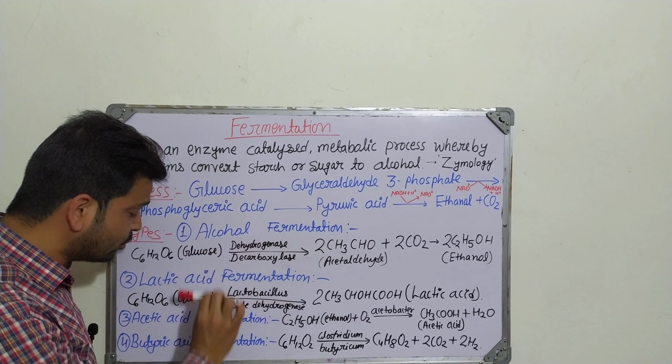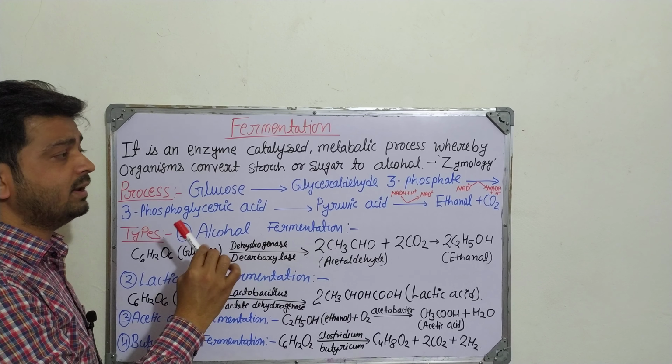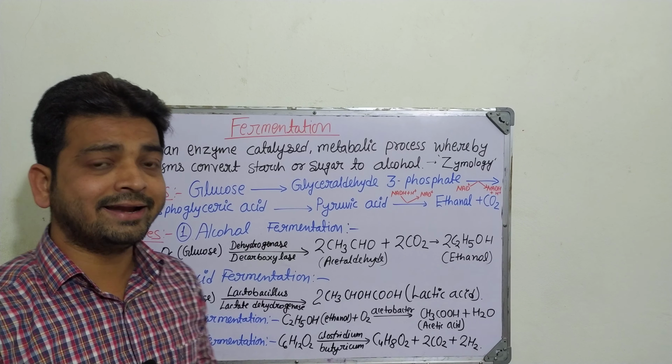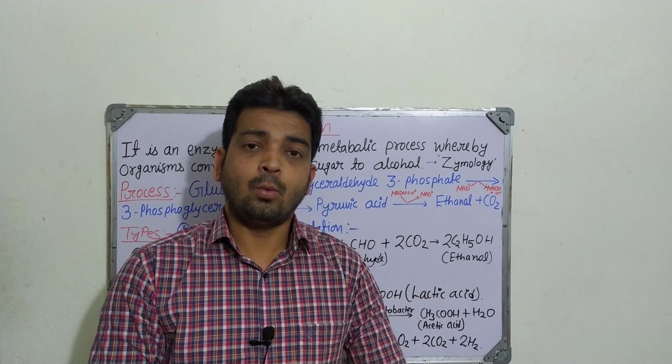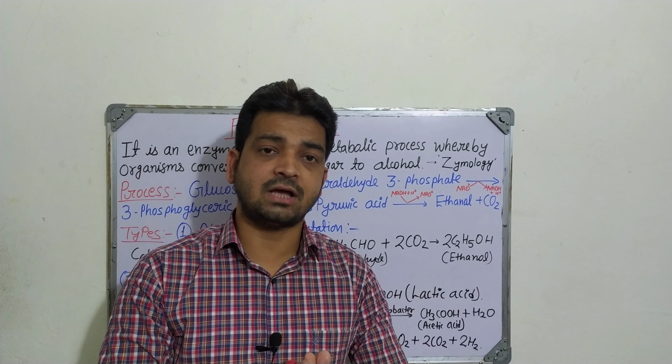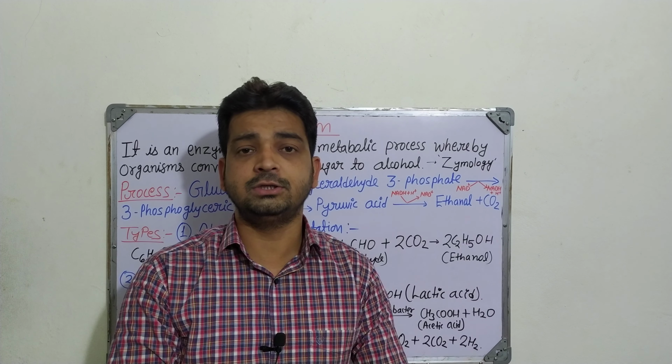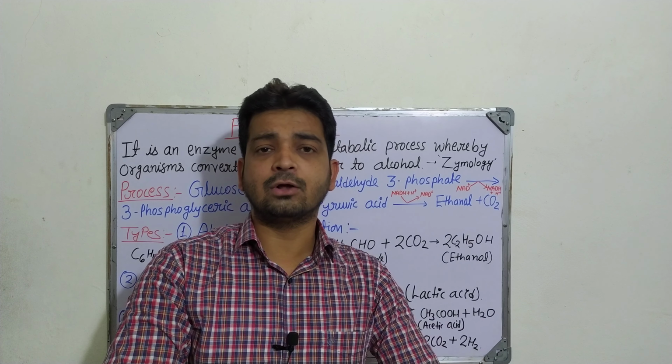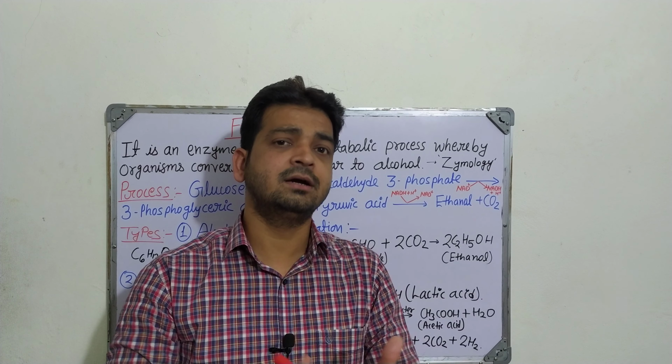So these are the 4 types of fermentation where basically things are getting converted into alcohol and related products. Whatever we subject in the presence of enzymes or microorganisms, the glucose is converted into alcohol and related products. So that is called fermentation.